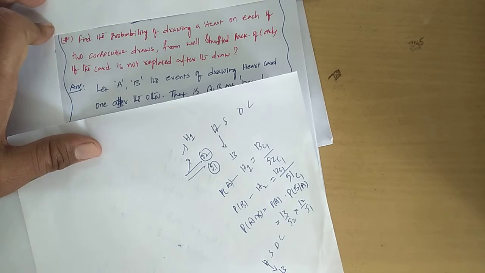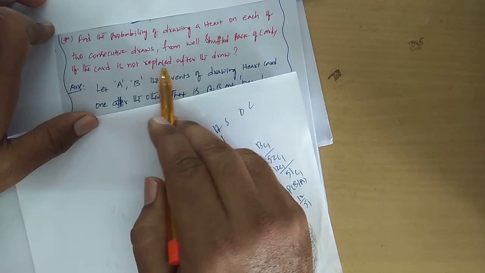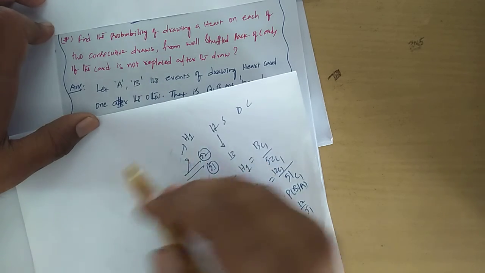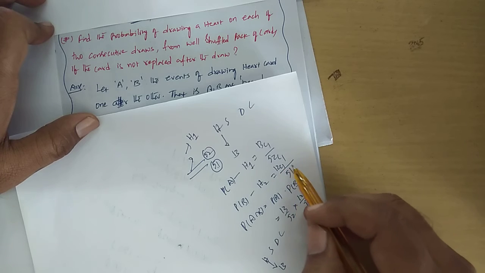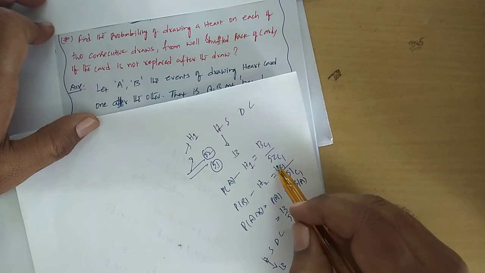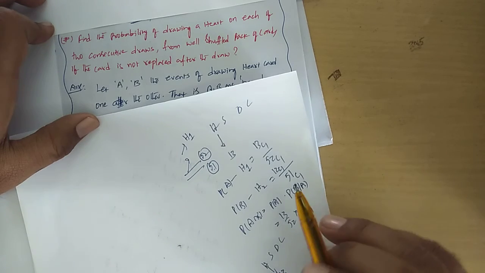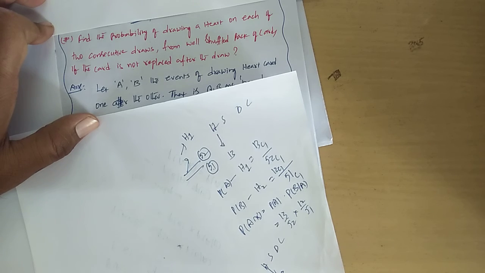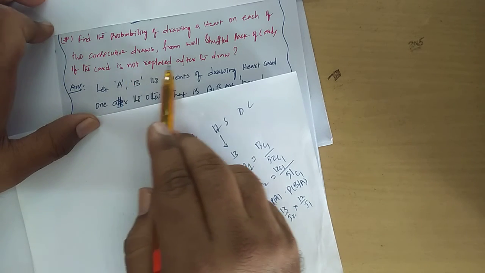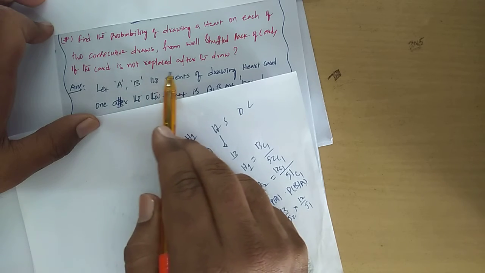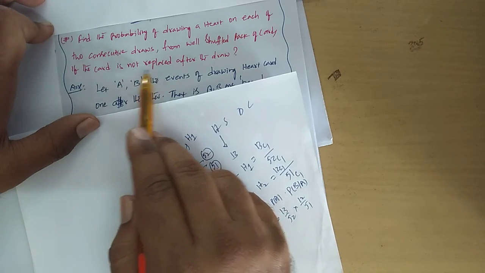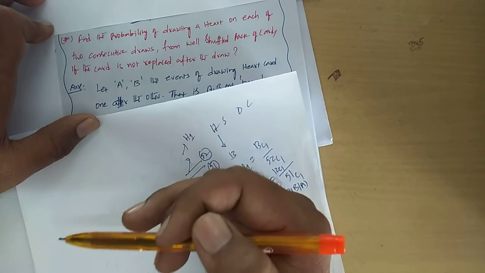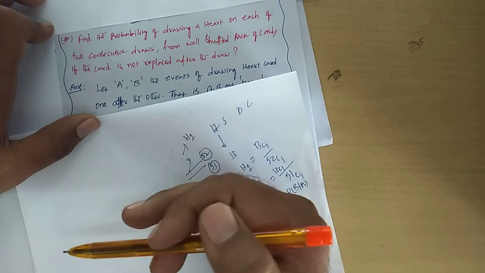Why? That word is very, very important: not replaced. If the word replaced is there, then what happens? Instead of 12C1 by 51C1, again you get 13C1 by 52C1. The same thing will be repeated. That's why in probability problems, terminology is so important. Clearly, not replaced means for every draw, the deck size keeps reducing.